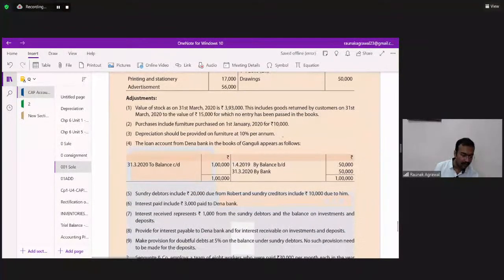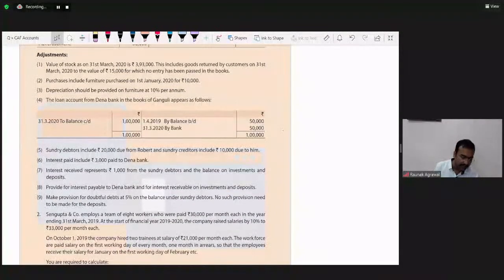Sejal Kale, can you comment the adjustment number?